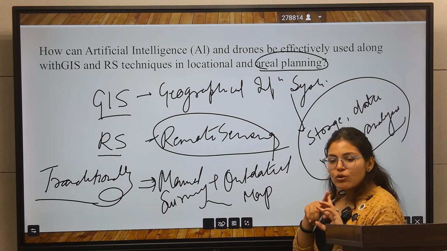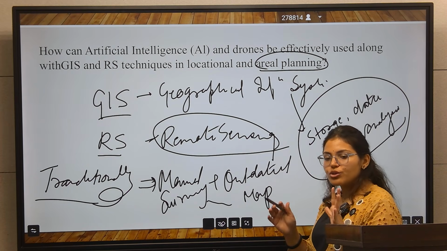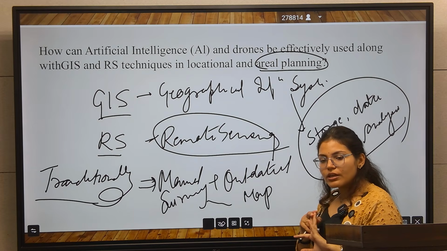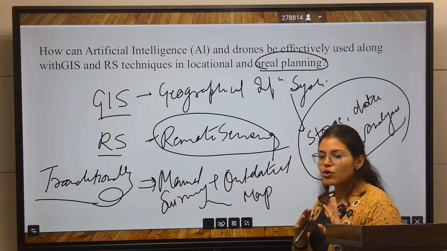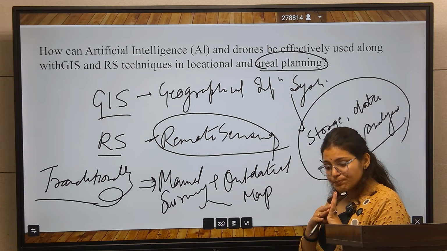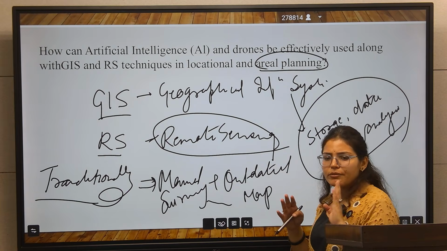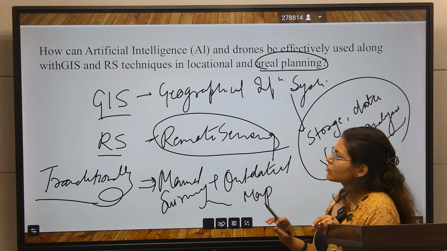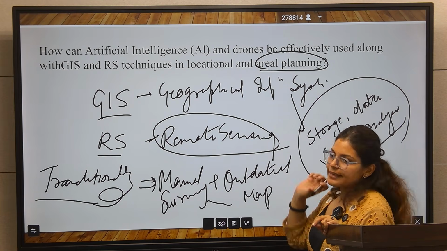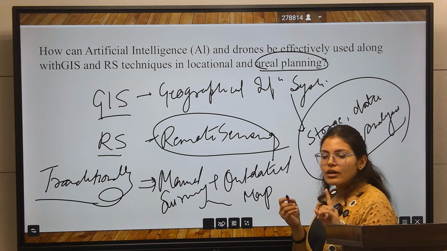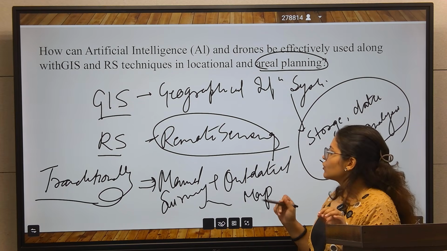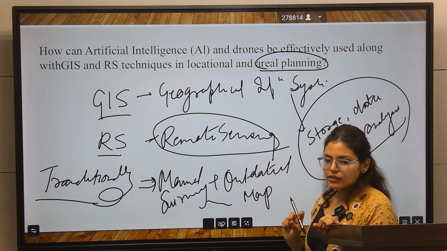You have to think about where you will build the solar plant and hydropower plant. You will also talk about pollution here. All this is area planning and location planning.